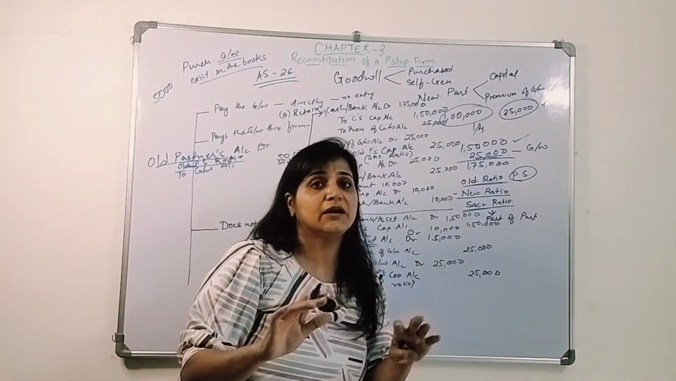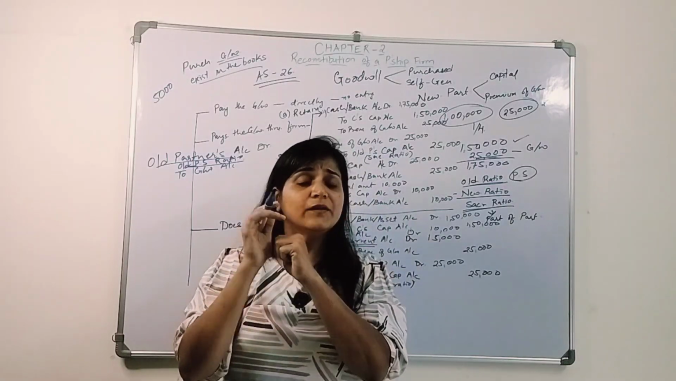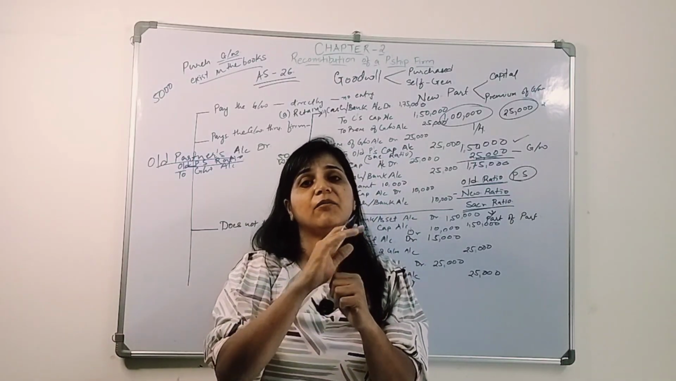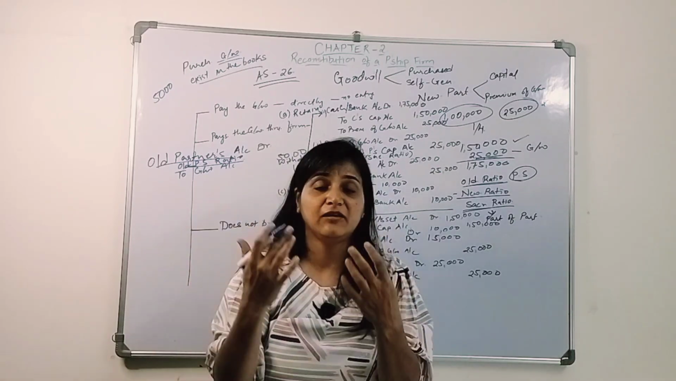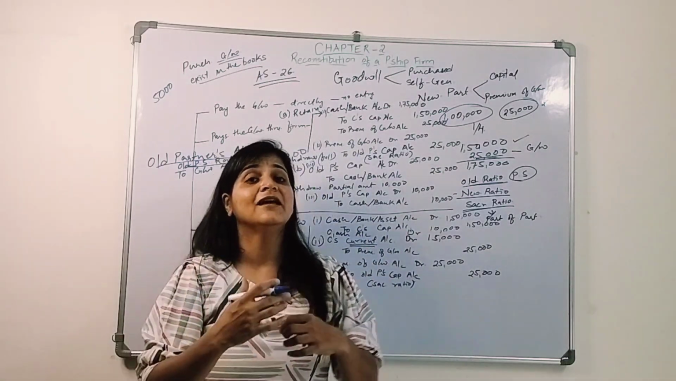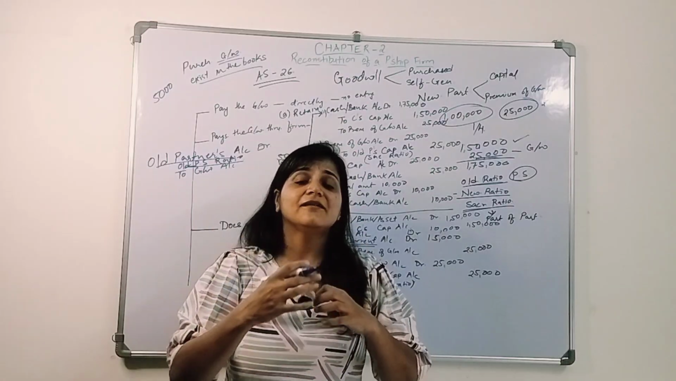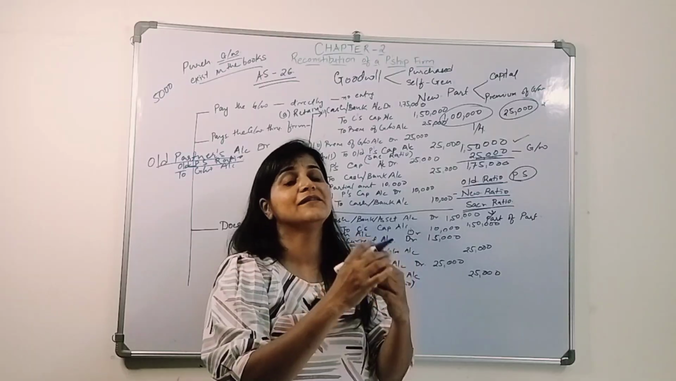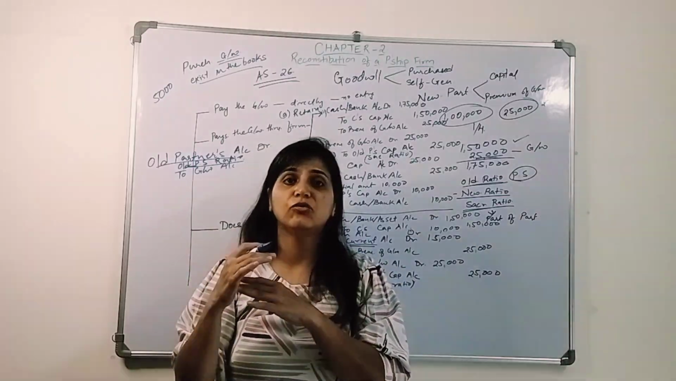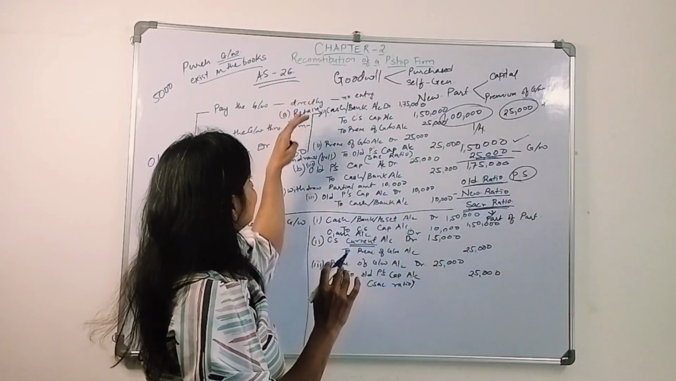But when a new partner brings in the premium amount of goodwill into the business, that premium amount will be distributed between the two partners in their sacrificing ratio, because they are giving their part of profit to the new partner. Okay, so they are sacrificing, so whatever premium he is bringing into the business will be distributed between the old partners in their sacrificing ratio. Understood these things?